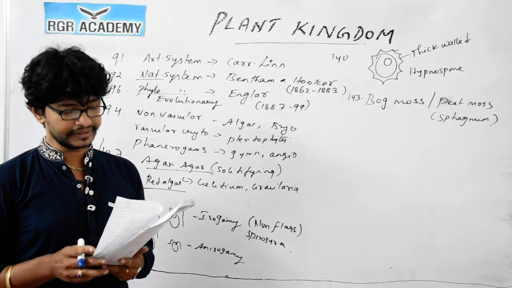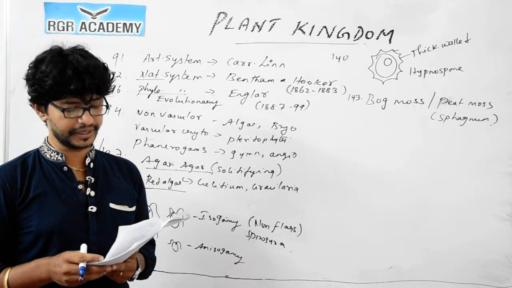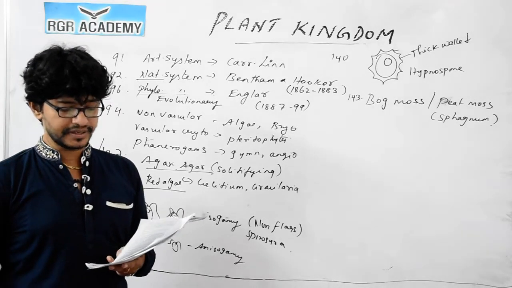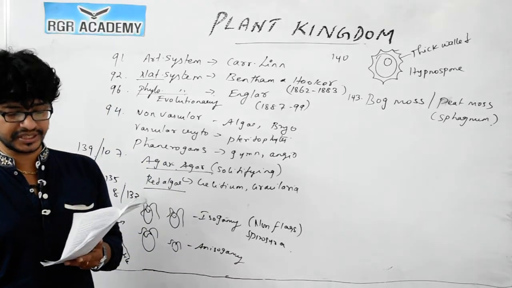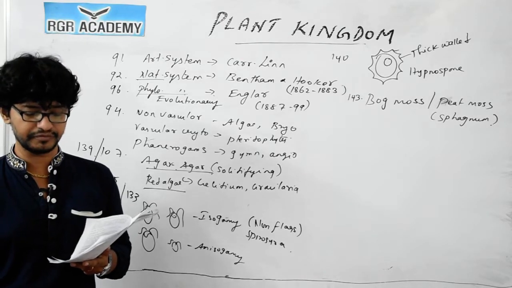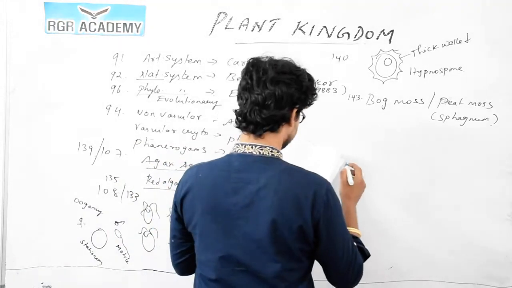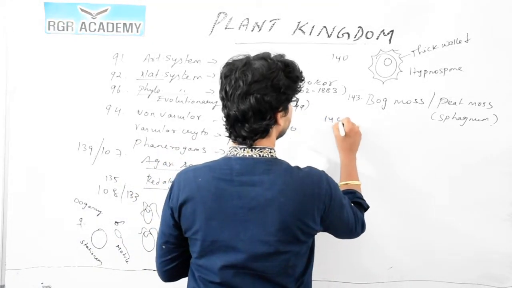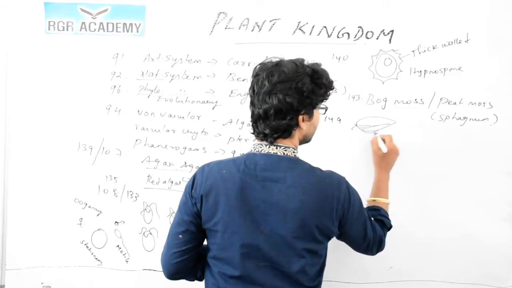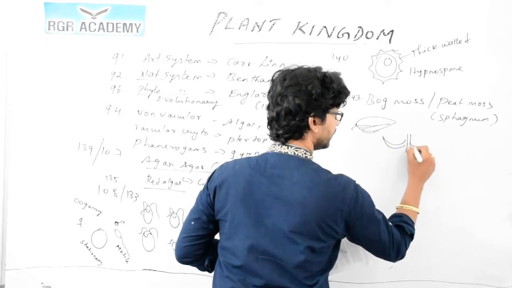Question 149. Which of the following pteridophytes belong to the class Pteropsida? Pteris and Adiantum. Pteropsida is a class of pteridophytes containing only the ferns. Ferns are pteridophytes that bear sporangia in clusters called sori. I hope you can recollect the structures we discussed. When you look at the leaf, just beneath the midrib, you can see the indusium structures.